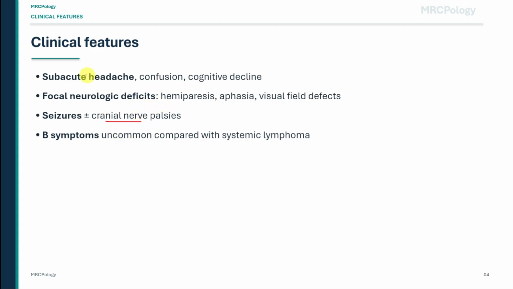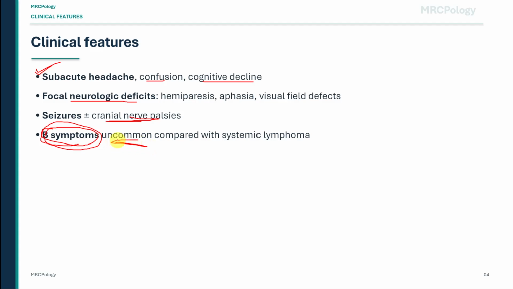Clinically, the presentation is usually subacute. Patients may develop headache, confusion, cognitive decline, focal neurological deficits, seizures, and sometimes cranial nerve palsies. B symptoms are less prominent than in systemic lymphoma, so do not wait for fever, night sweats, and weight loss to think of this diagnosis.